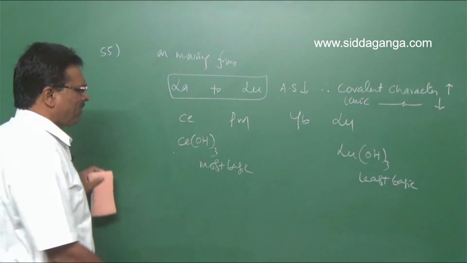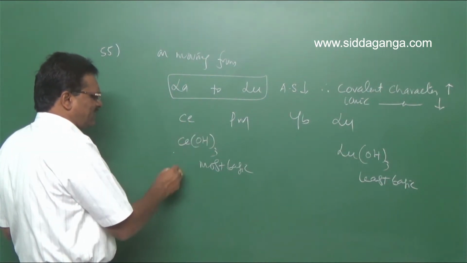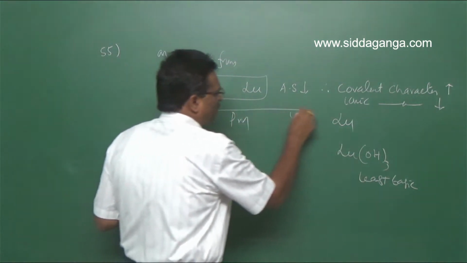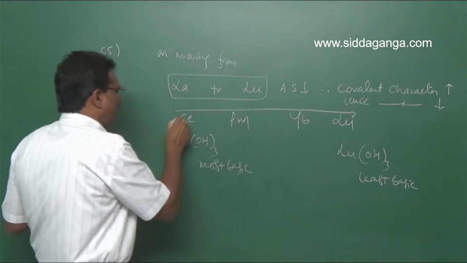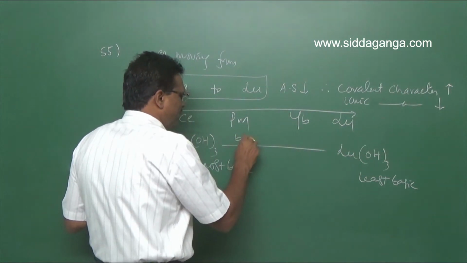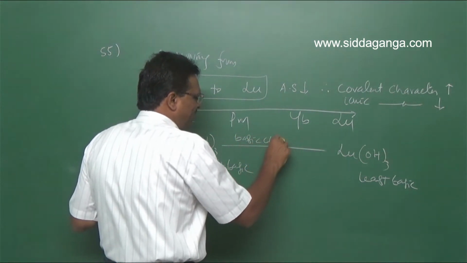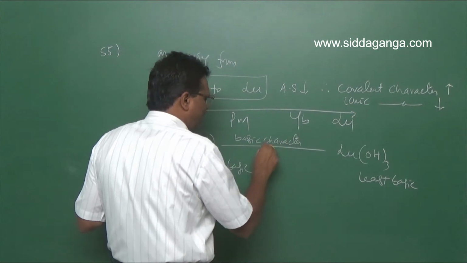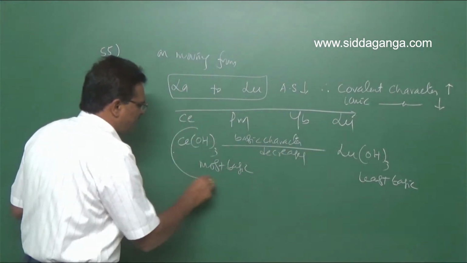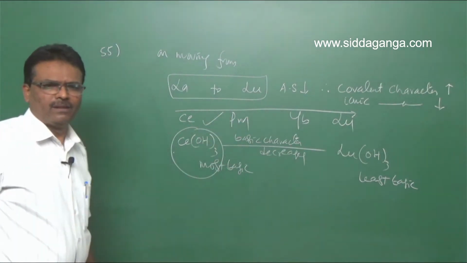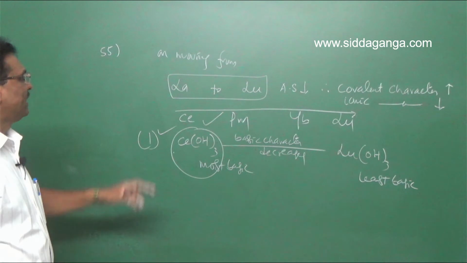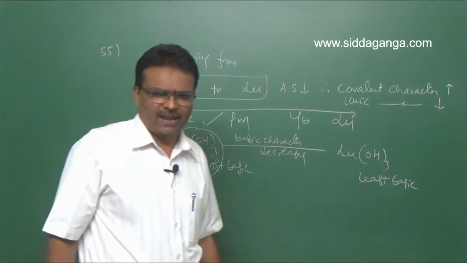It means that basic character decreases on going from cerium to lutetium. Hence the most basic is cerium, so the first option is right for question number 55.